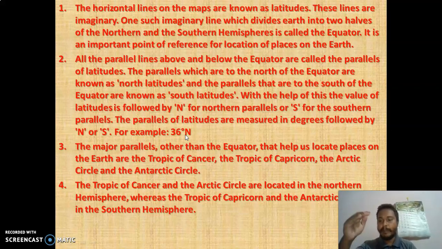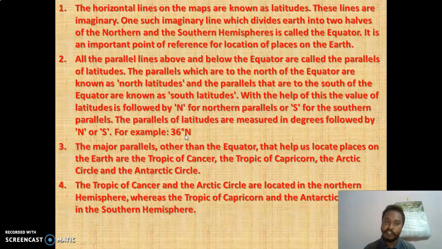Above the equator is the Tropic of Cancer, and above the Tropic of Cancer, on the top side, is the Arctic Circle. Then we have the equator. Below the equator is the Tropic of Capricorn, and the lower part is known as the Antarctic Circle.